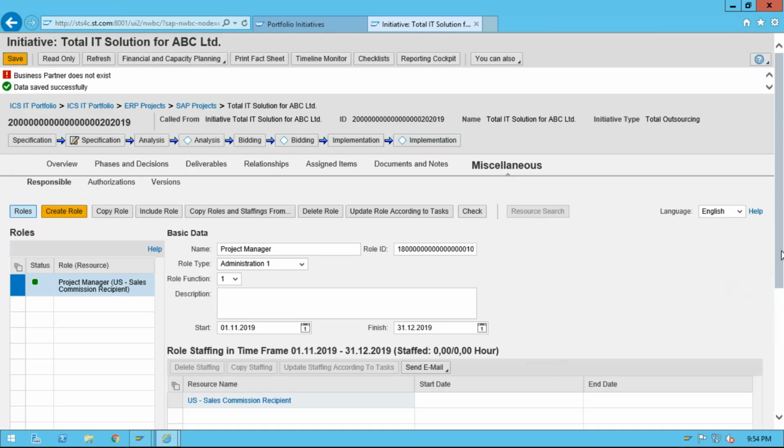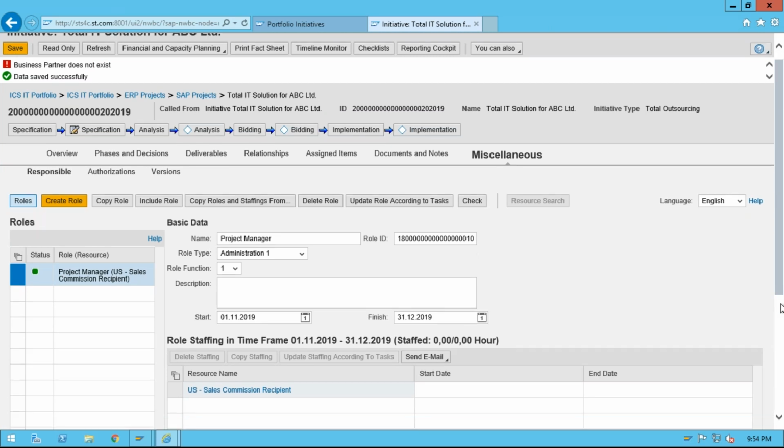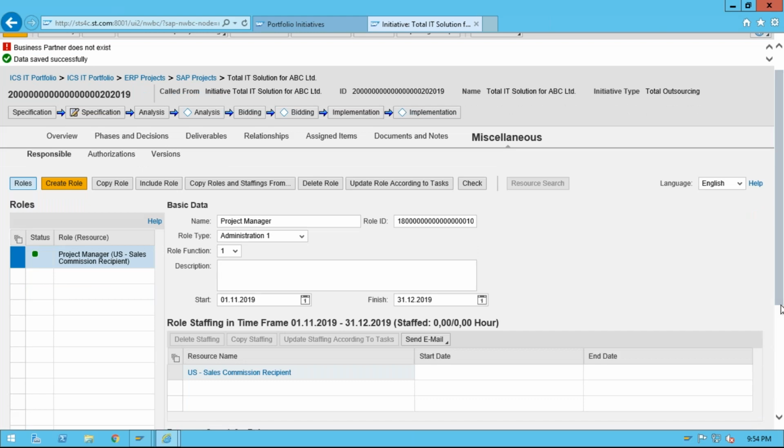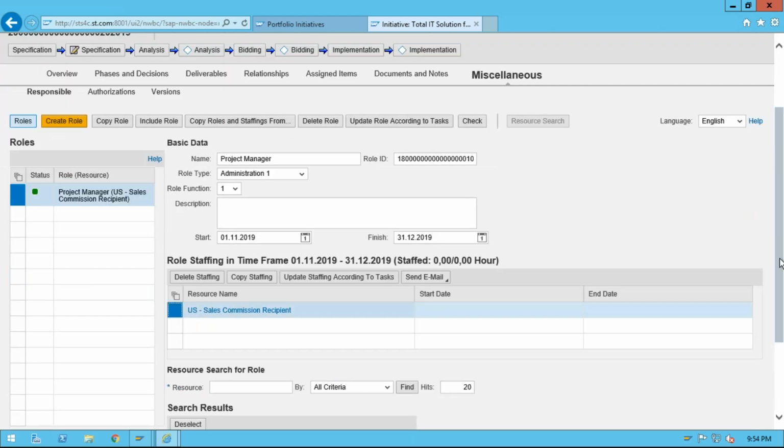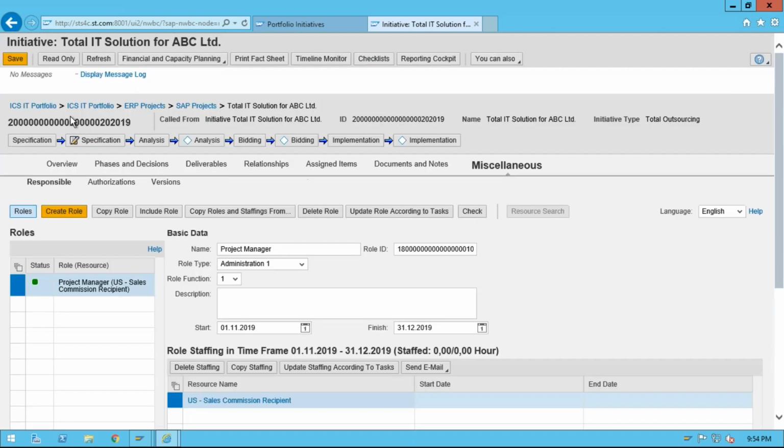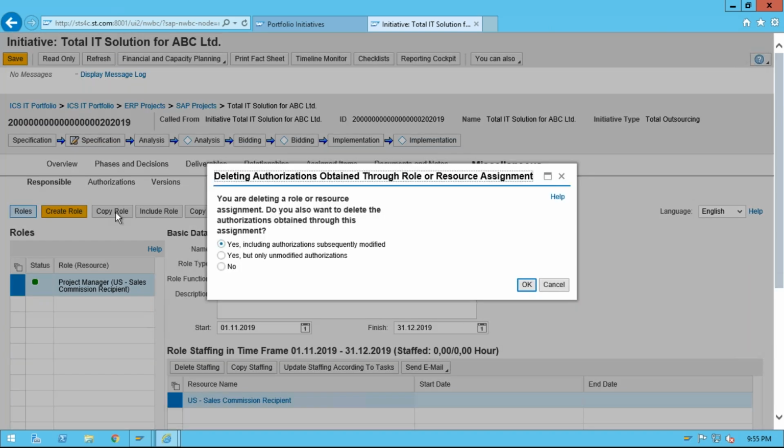Okay, no issue, I'll explain it later. Let me check some basics. Actually, maybe the business partner does not exist. And after deleting the staffing, I'll show you what exactly I achieve by doing this. You need to go to overview here, go to edit general information.